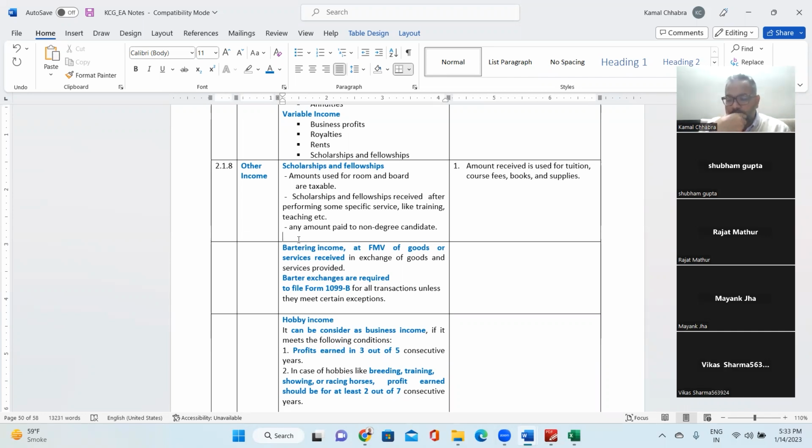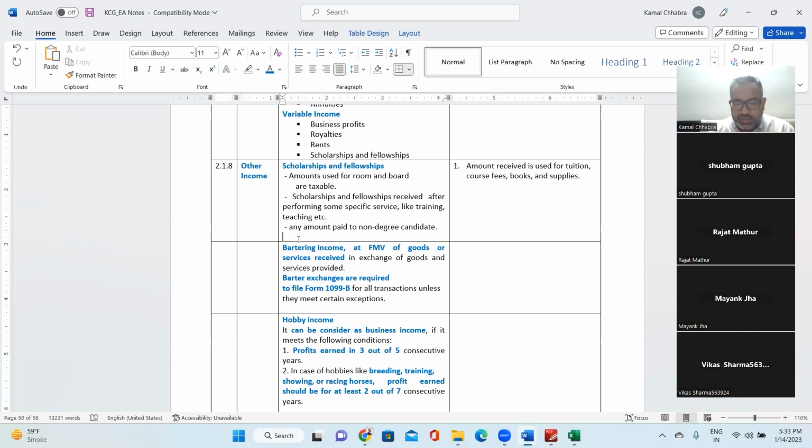Sir, I was in the lift actually. I couldn't hear the point. What is scholarship and fellowship? Sir, scholarship is a subsidy sort of thing granted by the university for studying in their campus or pursuing the courses. And fellowship again has to do with PhD things. In simple words, it is just a grant given by the university.